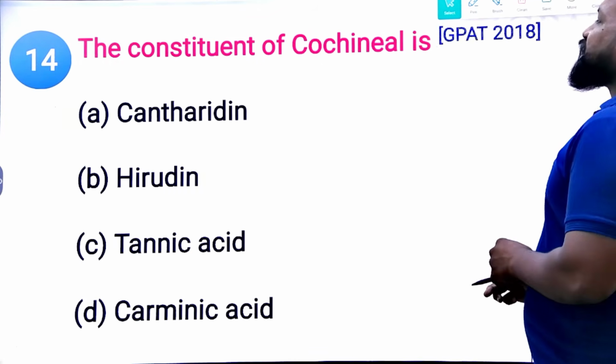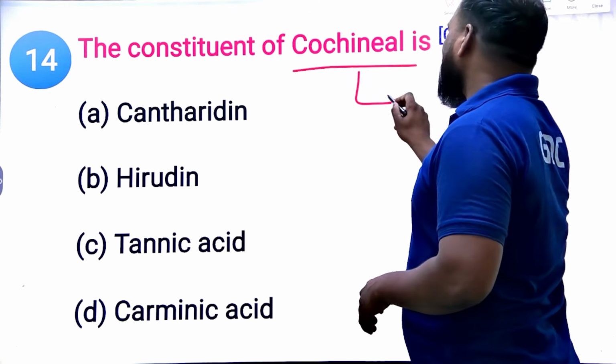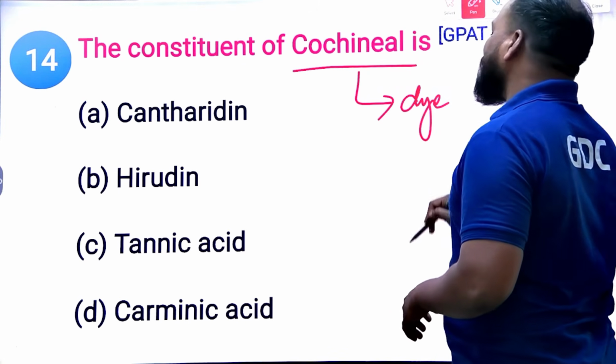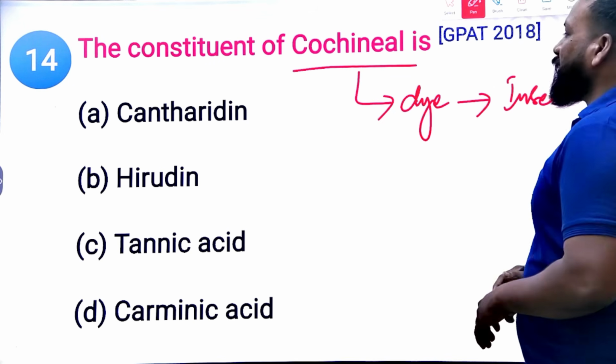Next, the concept of cochineal is clear. The cochineal is a dyeing agent, a coloring dye. It is obtained from the insect, female insects. Okay, clear. Now tell me.